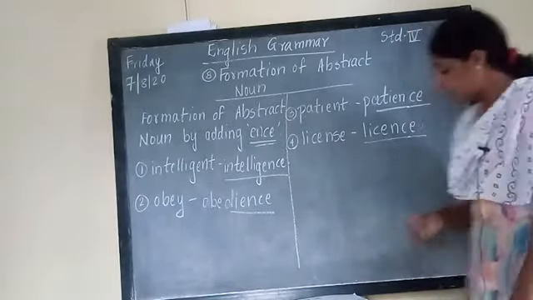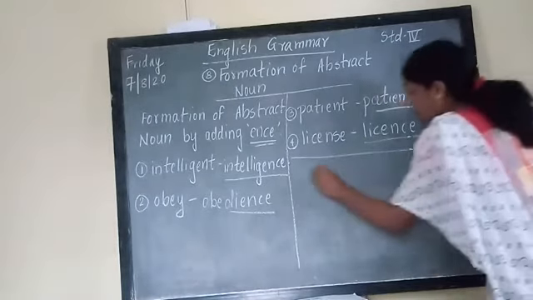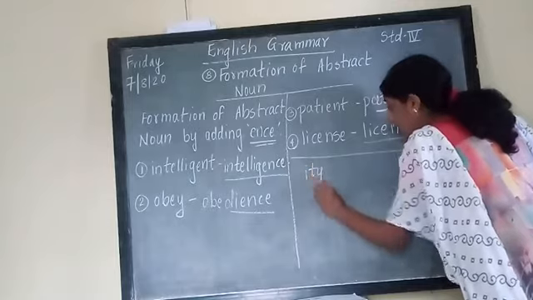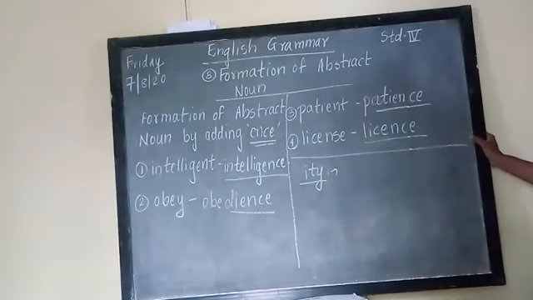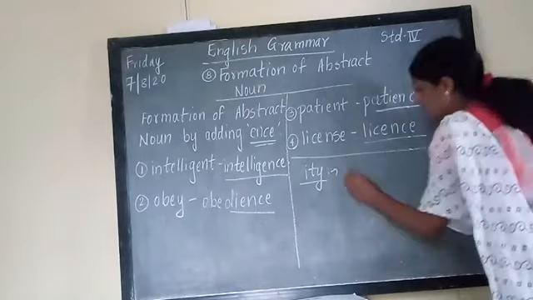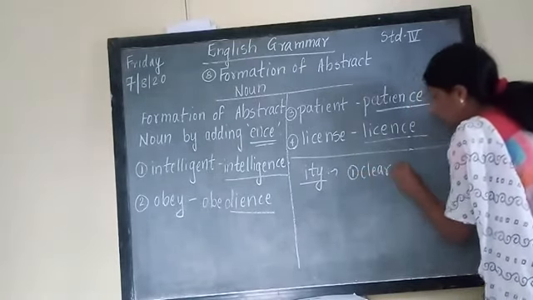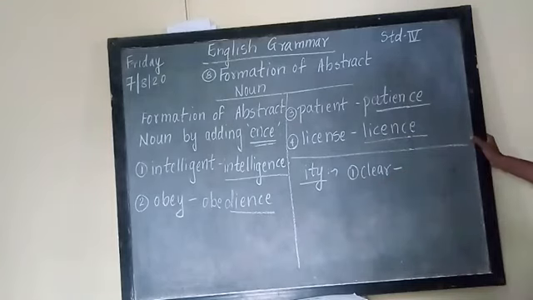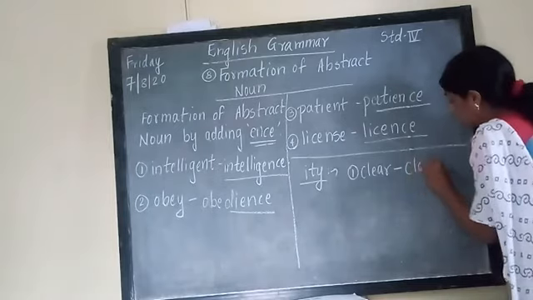Now we are going to study formation of abstract noun by adding ITY. The first word which is given in the book is clear. Now we want to change this word clear to abstract noun. Then clear will change to clarity.